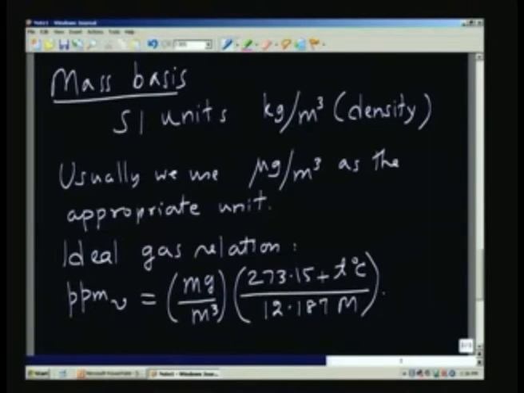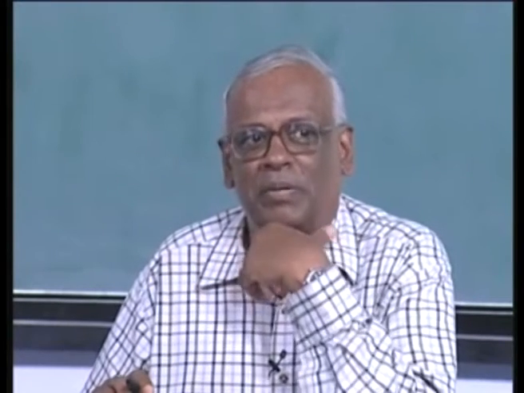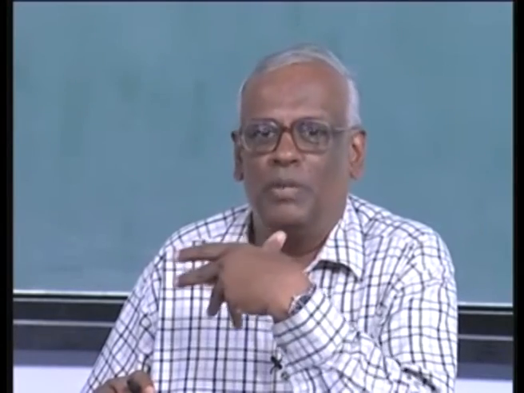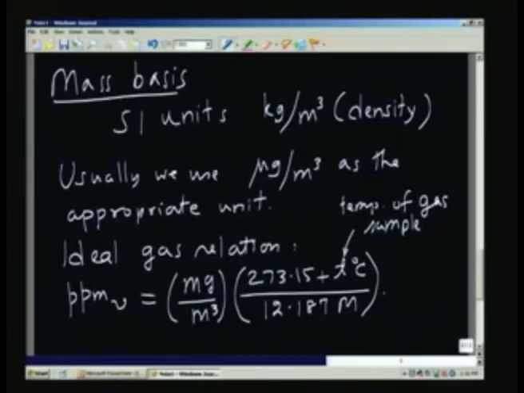The temperature is the temperature of the gas sample. The reason why the temperature occurs is because the volume of the gas is to be measured at the temperature which is being specified, and at that temperature the volume depends on the temperature according to the ideal gas law.